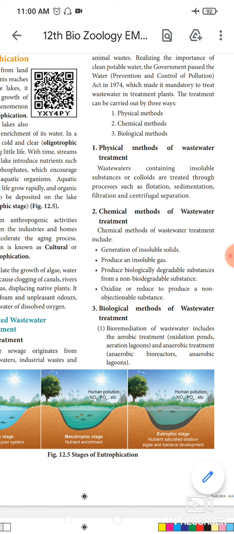Secondary treatment is otherwise known as the biological treatment. Next one is the tertiary treatment. The tertiary treatment is the final process that improves the quality of wastewater before it is reused.